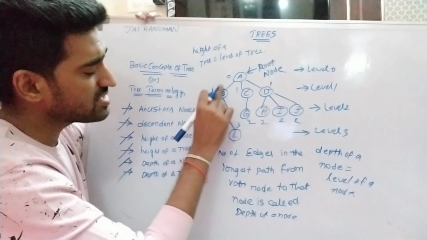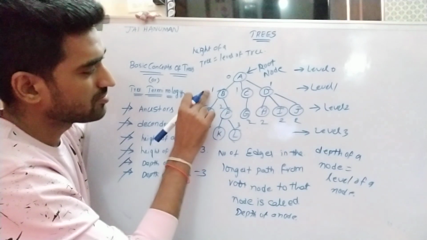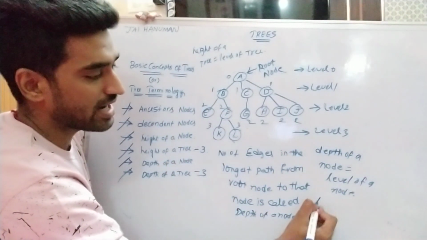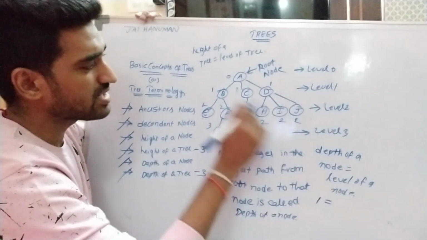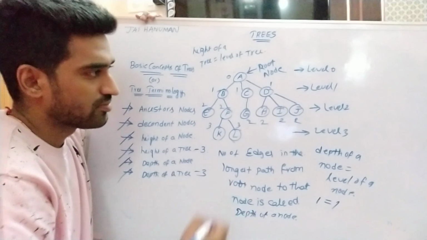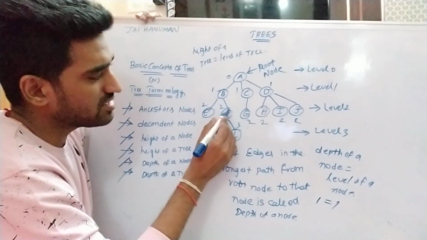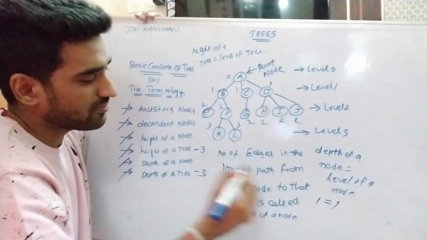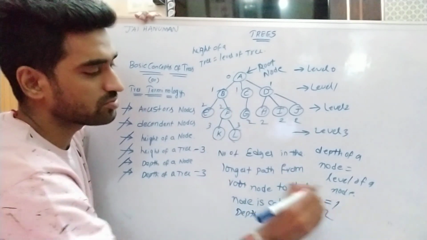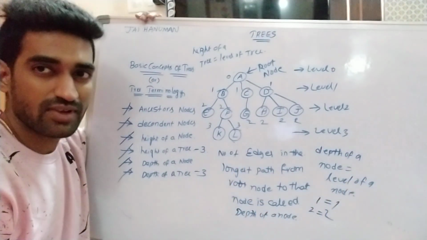For suppose, what is the depth for node B? 1. So depth of node B is 1, which is equivalent to, what is the level for node B? 1. Similarly, what is the depth for node F? 2. What is the level for node F? 2. So depth of a node is equal to level of a node.